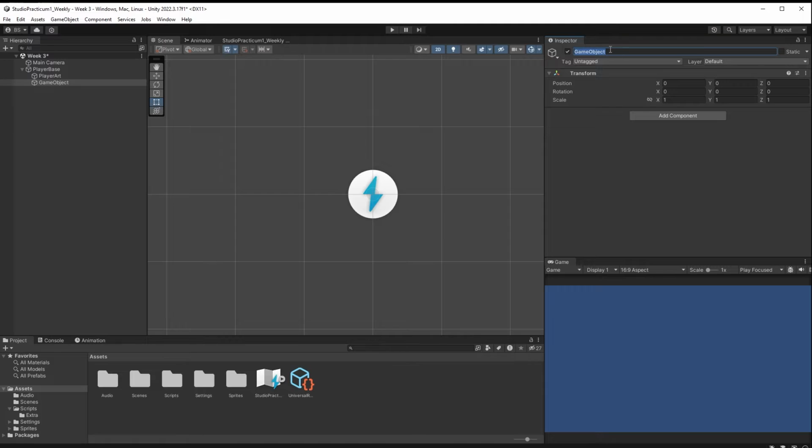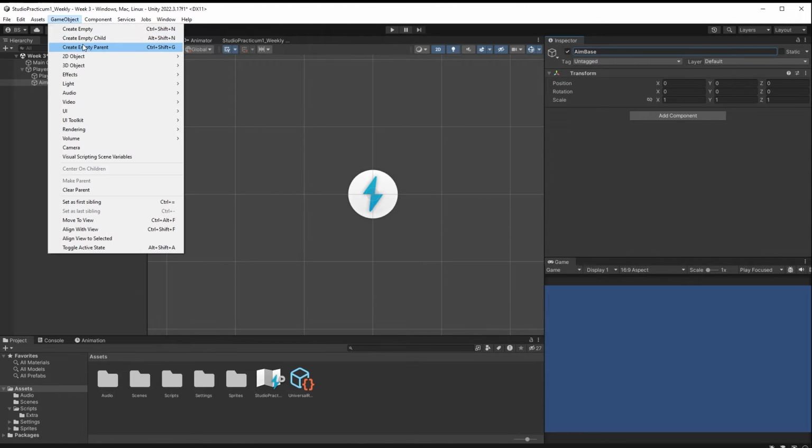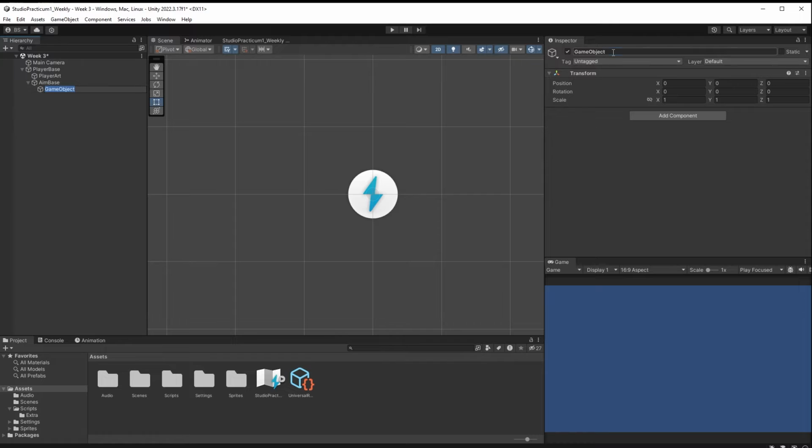In this particular instance, I'm going to create something that is going to rotate, and again, it's going to be independent of art. It's kind of like our player base, but let's call it our aim base. We're going to be using this particular object to actually rotate and aim in the direction of the weapon that you're firing. Then from this as well, I will add game object, create empty child, and that empty child I will call my aim art.